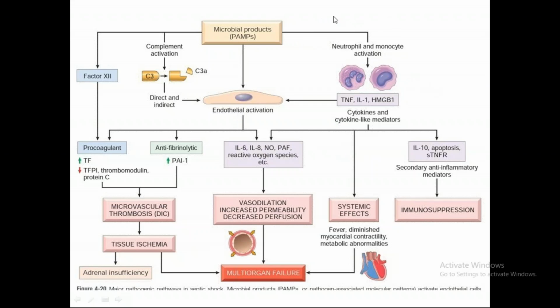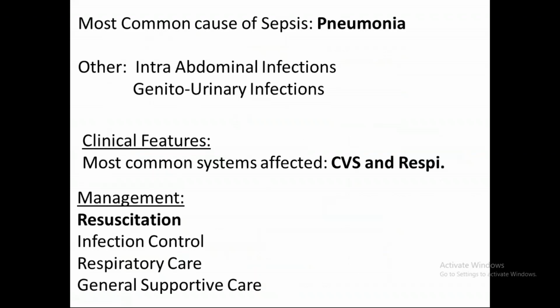So this table is now very simple for us to make in the exam. Okay, and finally, what was it? Most common cause of sepsis, pneumonia. Clinical features: the most common systems affected are the cardiovascular system and the respiratory system. Management: the first line has to be resuscitation. How will you resuscitate? Normal saline 30 ml per kilogram within the first 3 hours. We will do infection control by antibiotics, respiratory care, and general supportive care.